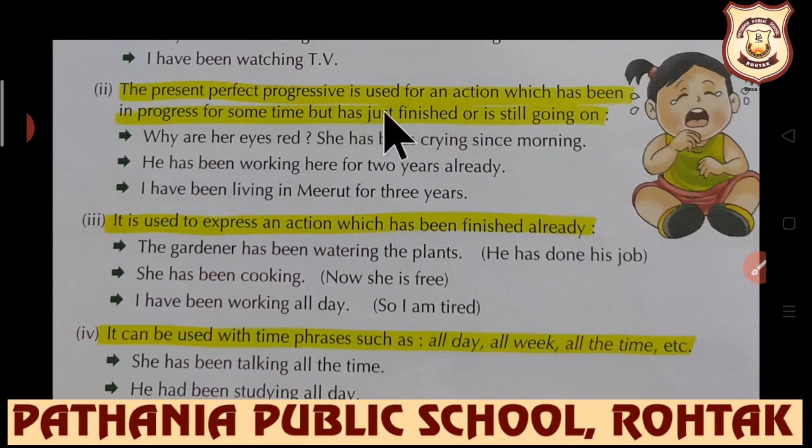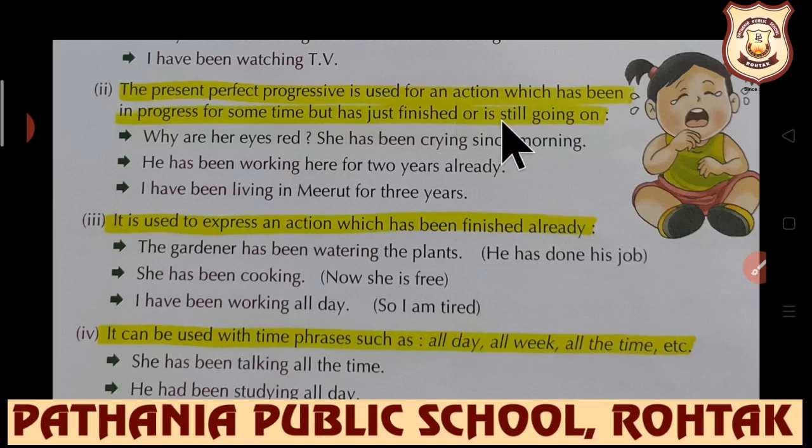Next use: the present perfect progressive is used for an action which has been in progress for some time but has just finished or is still going on. Why are her eyes red? She has been crying since morning. He has been working here for 2 years already. I have been living in Marriage for 3 years. So present perfect progressive is used for an action which has been in progress for some time but has just finished or is still going on, in both conditions.